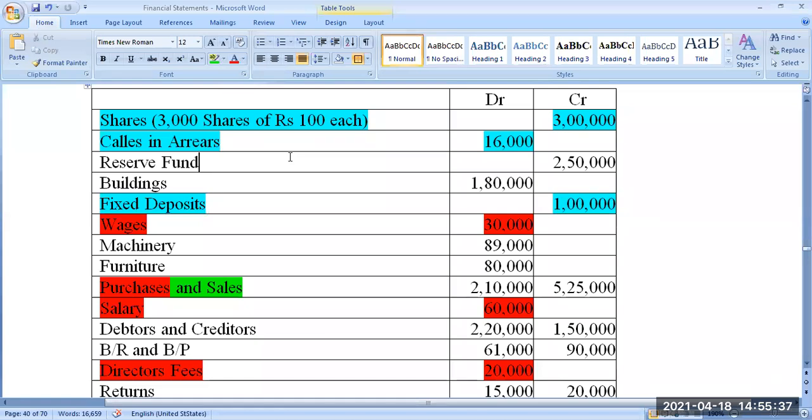Things like those are a little unclear. It's the first time. If you are seeing it for the first time, a little more explanation is definitely required. I will do that in the next 1.5 hours when we go through the individual items in a trial balance. Okay, sure, thank you.